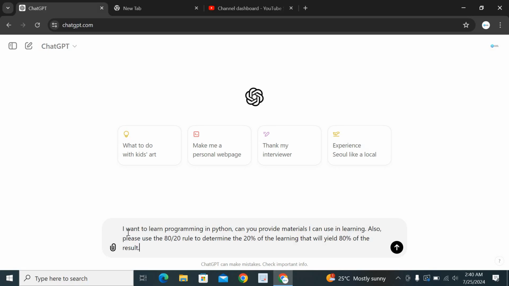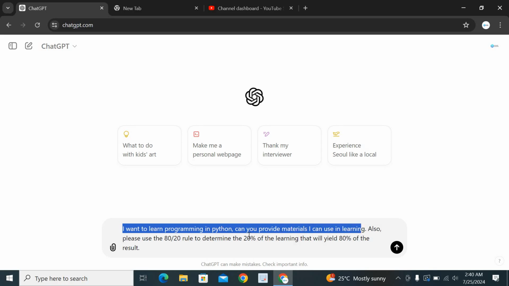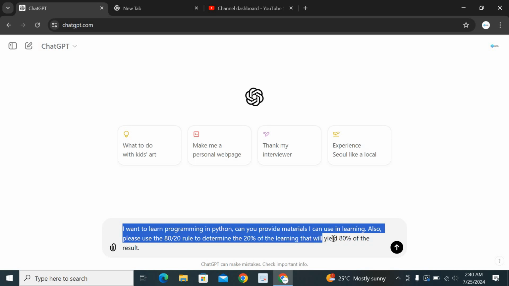Let me highlight it. I want to learn programming in Python. Can you provide materials I can use in learning? Also, please use the 80-20 rule, which is the Pareto principle, to determine the 20% of the learning that will yield 80% of the result.